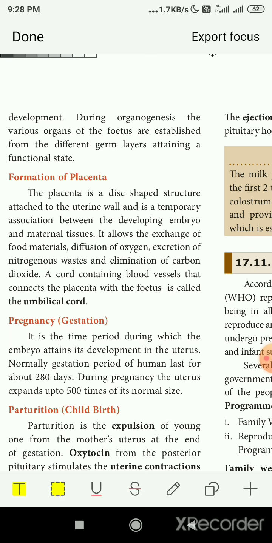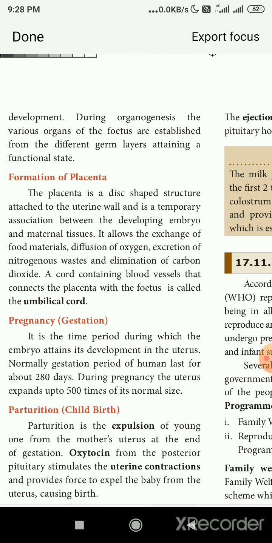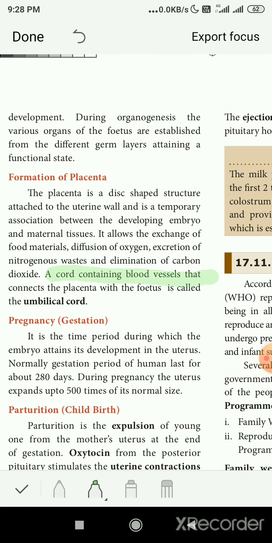A cord containing blood vessels that connects the placenta with the fetus is called the umbilical cord. So the blood also has to reach the child, isn't it? It is a temporary cord connecting the mother and the child. That cord means a wire-like thing. The blood vessels that connect the placenta with the fetus are called the umbilical cord. So the umbilical cord is also very important.